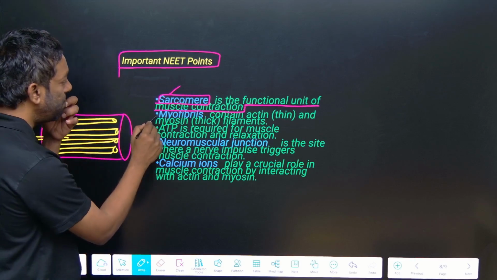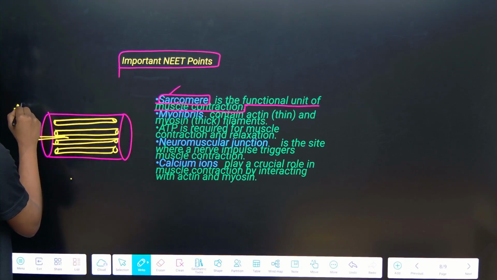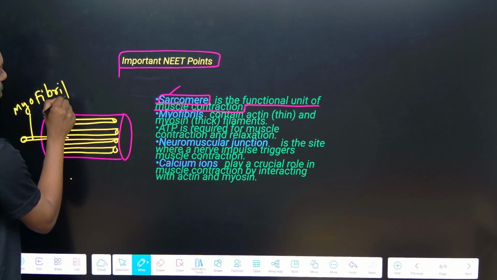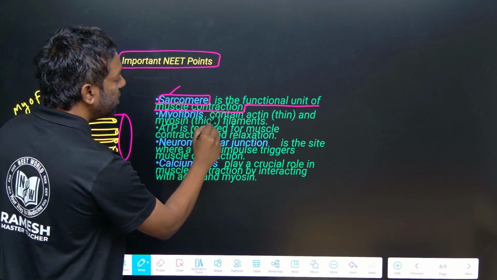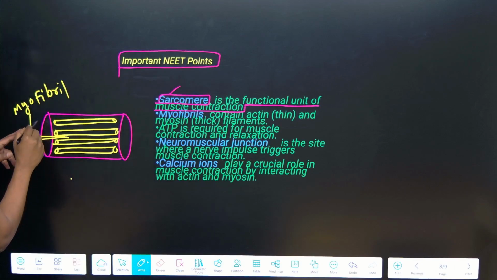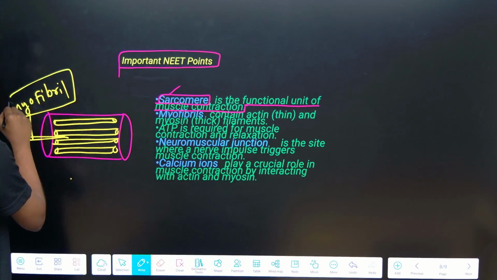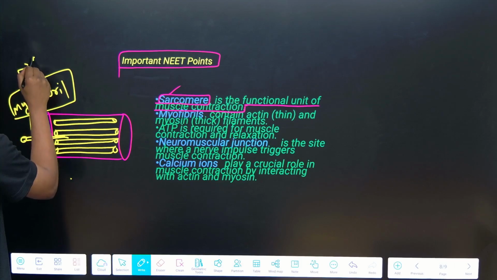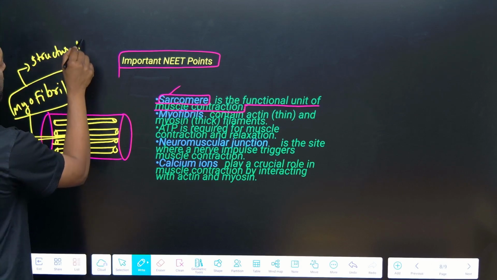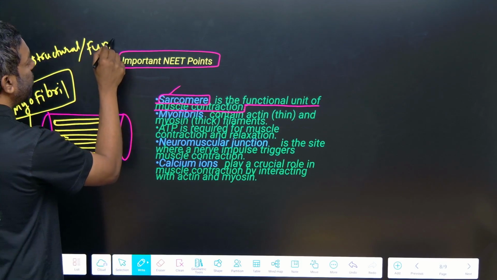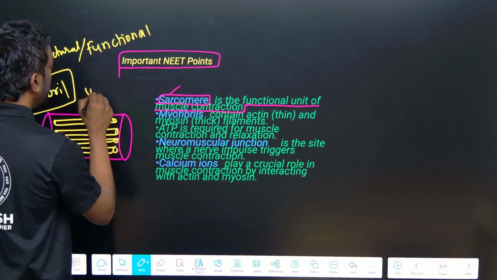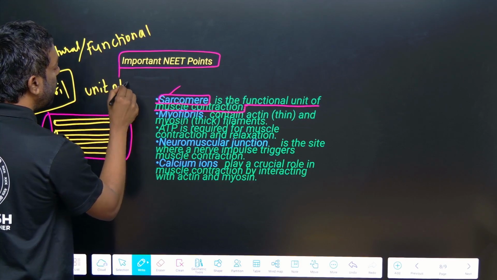Myofibril contains actin and myosin, thick and thin filaments. The myofibril we can call the functional structural unit of muscle.